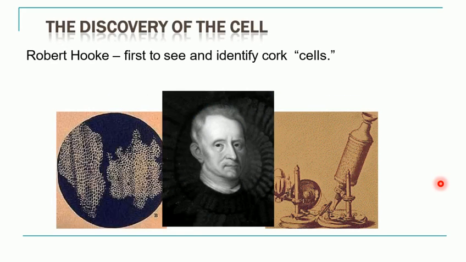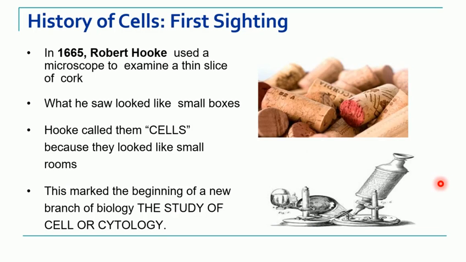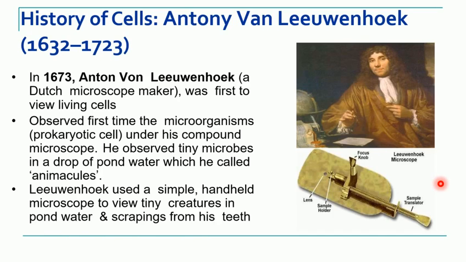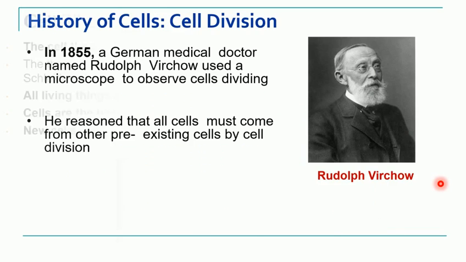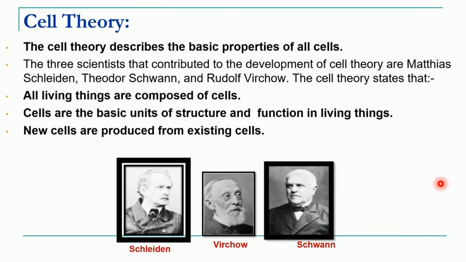Robert Hooke was the first to observe the cell, in cork. Then many discoveries happened, like Anton von Leeuwenhoek, who was the first to observe living cells under the microscope, which was developed by him. Then the cell theory given by Schleiden, Schwann and Virchow tells us that all living things are composed of cells.